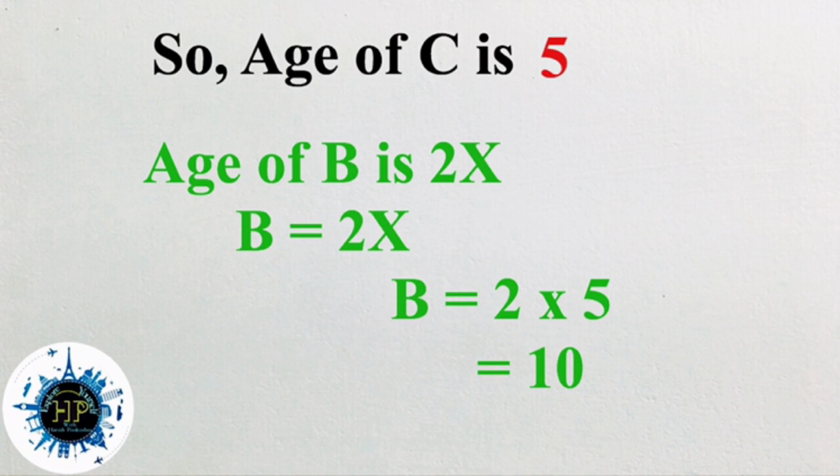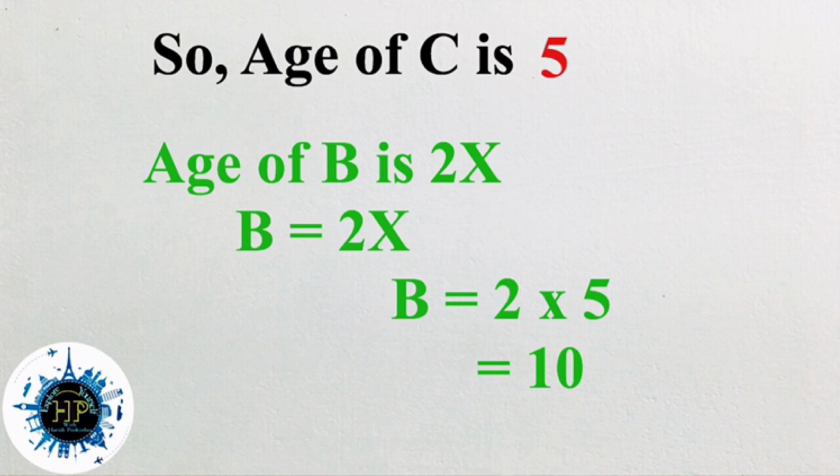So it's also very clear. Everything is there in the question. We write all the data, make the equations based on the question, and solve those equations. If we get the value of x, we can definitely find all other ages. So here also we got C's age first as x, then B's age is 2C, so 2 into 5, that is 10 is the answer.